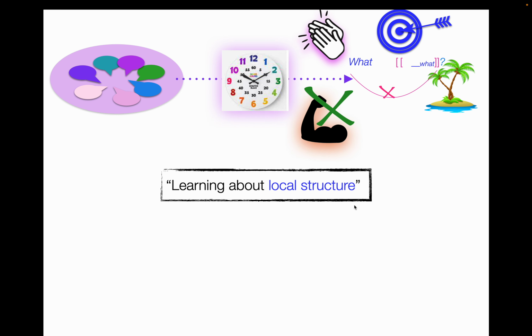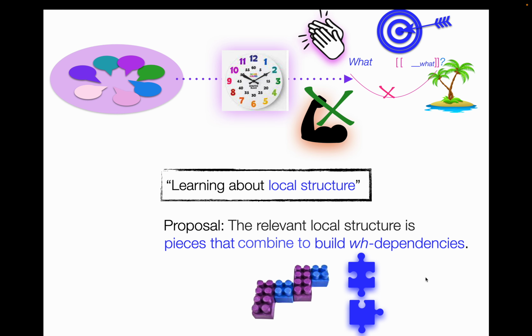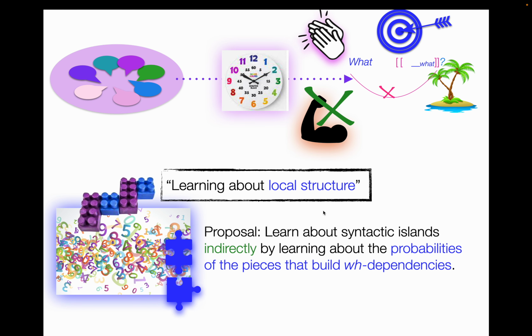Okay, what about learning about local structure, right? Given the focus of this workshop on locality. Well, the proposal that I'm going to put forward and explore in this talk is that the relevant local structure is pieces that combine to build wh dependencies, these little local pieces that combine. And so you're going to learn about syntactic islands indirectly without really trying by learning about the probabilities of the little local pieces that build wh dependencies.